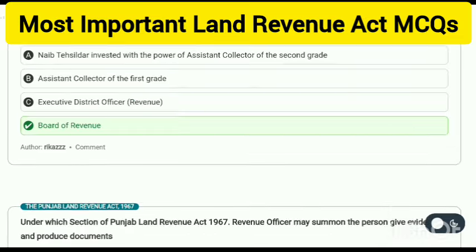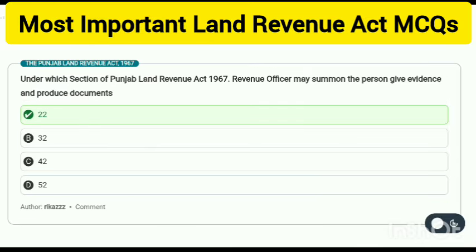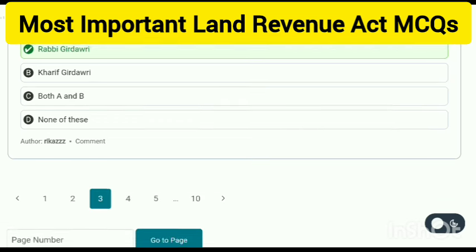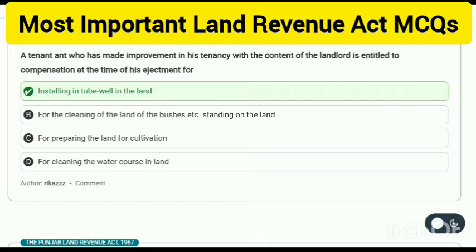Board of Revenue. Under which section of the Punjab Land Revenue Act 1967 may a revenue officer summon a person to give evidence and produce documents? Section 22. The second inspection of crops in the month of February is called Rabi Girdawari. A tenant who has made improvement in his tenancy with the consent of the landlord is entitled to compensation at the time of his ejectment for installing a tube well in the land.